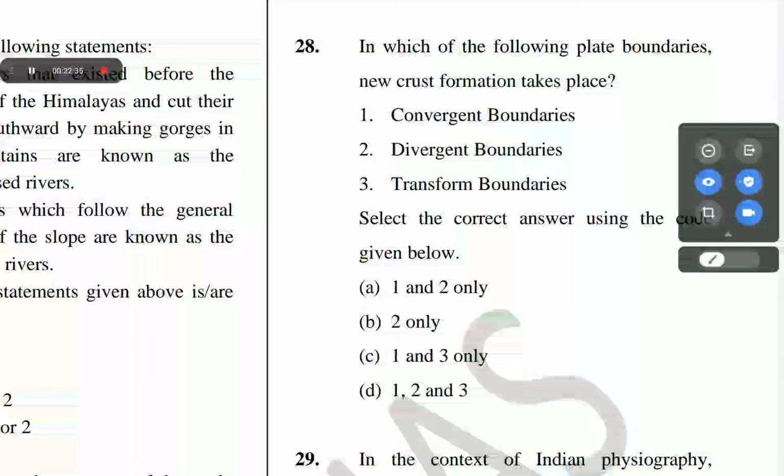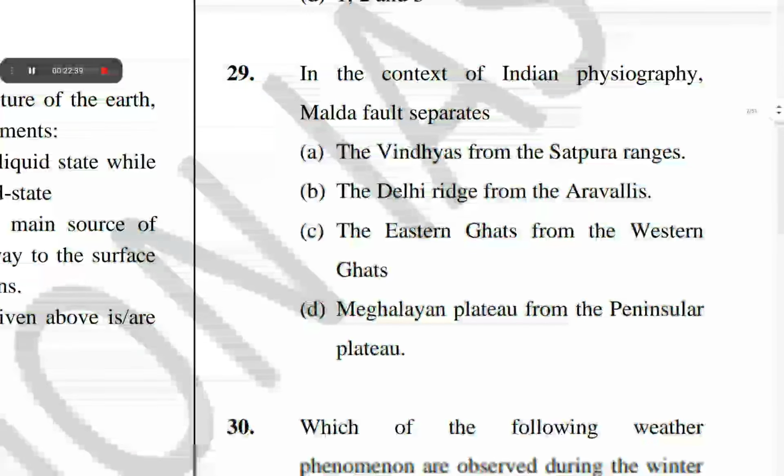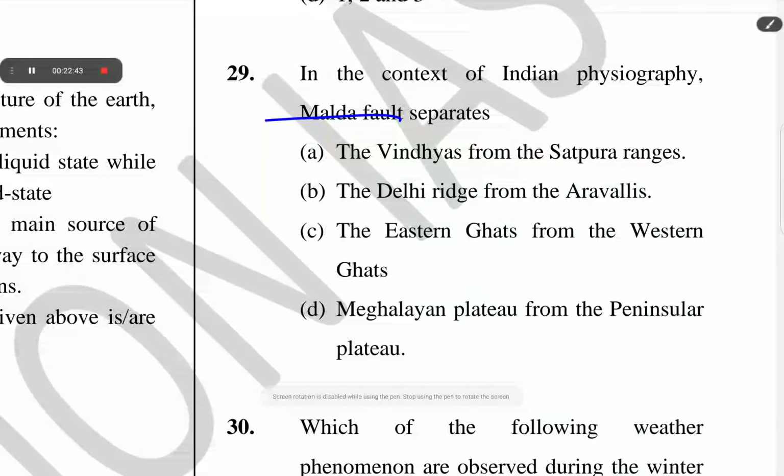The next question is question number 29. In the context of Indian physiography, the Malda fault separates which regions? The correct answer of question number 29 is D, Meghalayan plateau from the peninsular plateau.